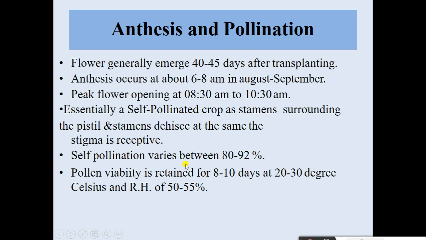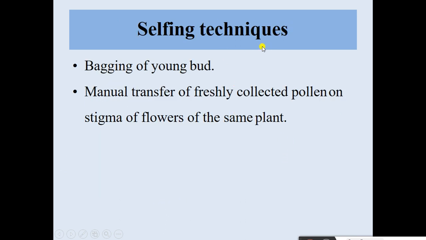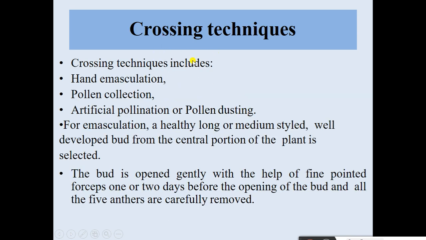Self-pollination varies between 80 to 92%. Pollen viability is retained for 8 to 10 days at 20 to 30 degrees Celsius and relative humidity of 50 to 55%. Then selfing technique: bagging of young buds, and manual transfer of freshly collected pollen onto the stigma of a flower of the same plant. Then crossing technique includes hand emasculation, pollen collection, and artificial pollen dusting or pollination.